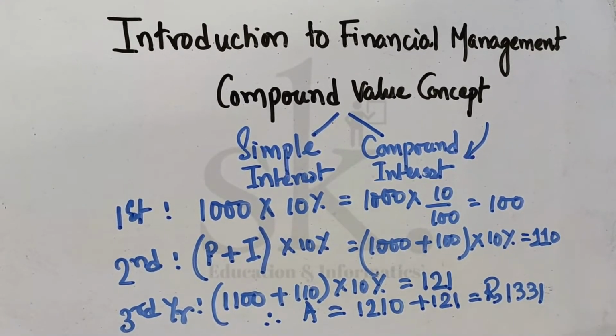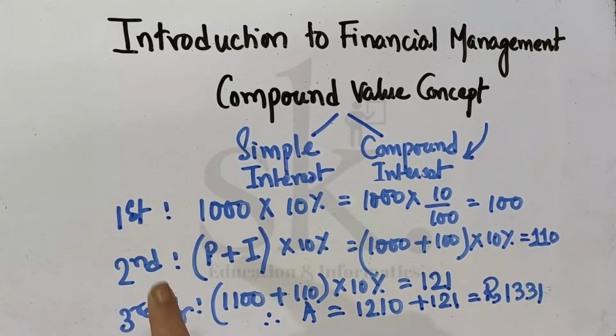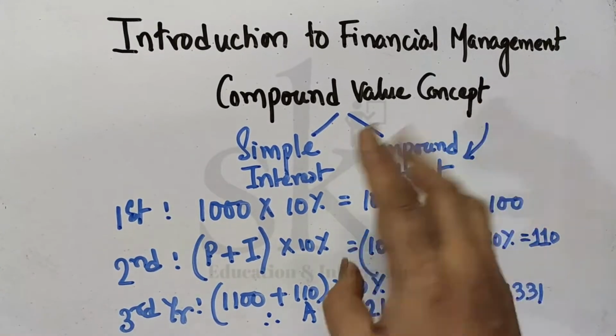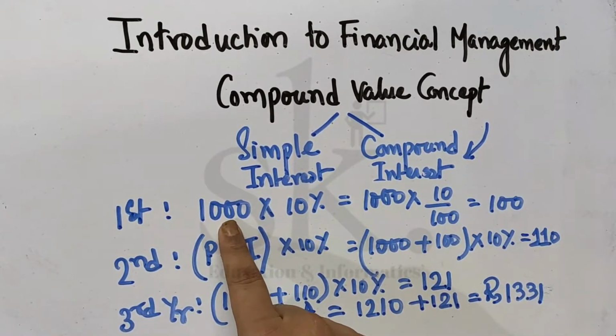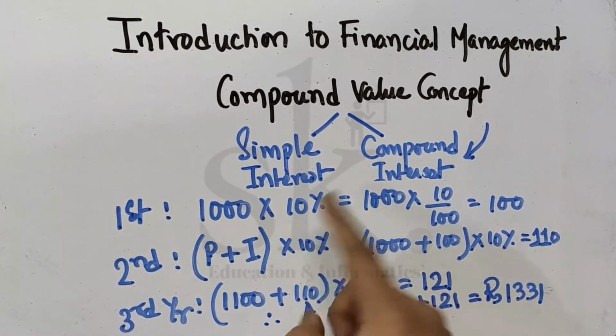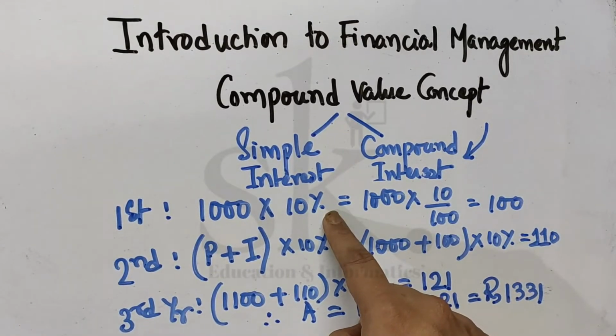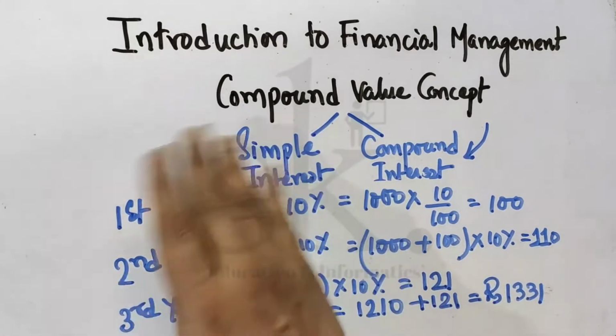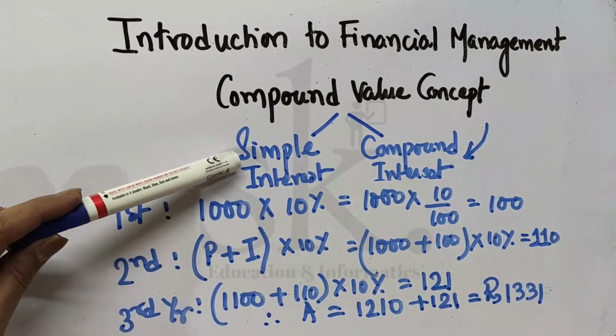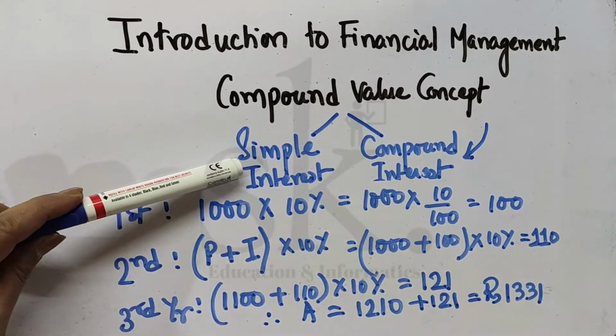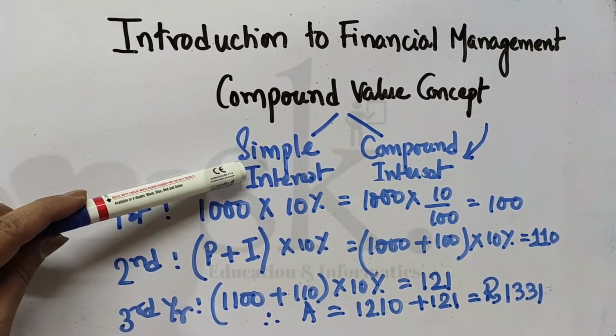Now what does it mean? Please understand this concept. If you remember, we invested 1000 rupees for 3 years at an interest of 10%. We calculated simple interest, and at the end of the third year we got 1300.